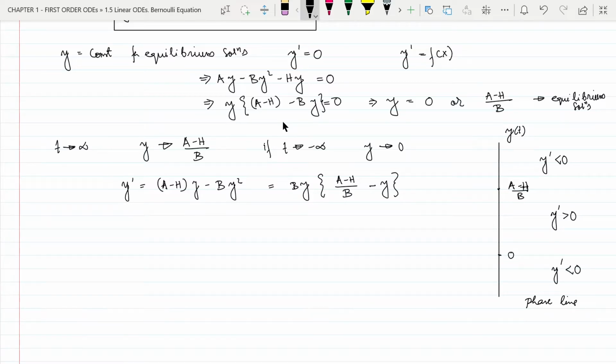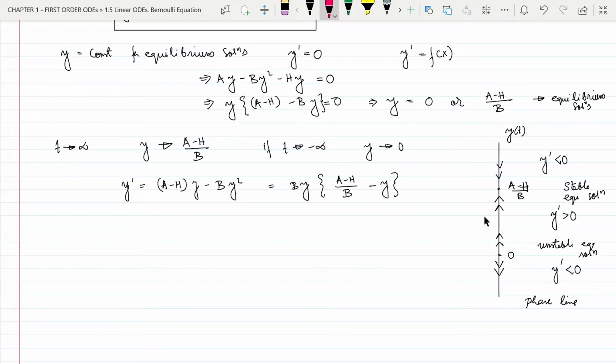We've discussed in the previous video, for y dash less than 0, we draw arrows downwards. For y dash positive, we draw arrow upwards. Here also upwards. For y dash less than 0, the arrows are drawn downwards. Now for a minus h by b, the arrows point towards the solution. That means this a minus h by b is a stable equilibrium solution. For this 0, the arrows point away from the solution. So that means this is an unstable equilibrium solution.